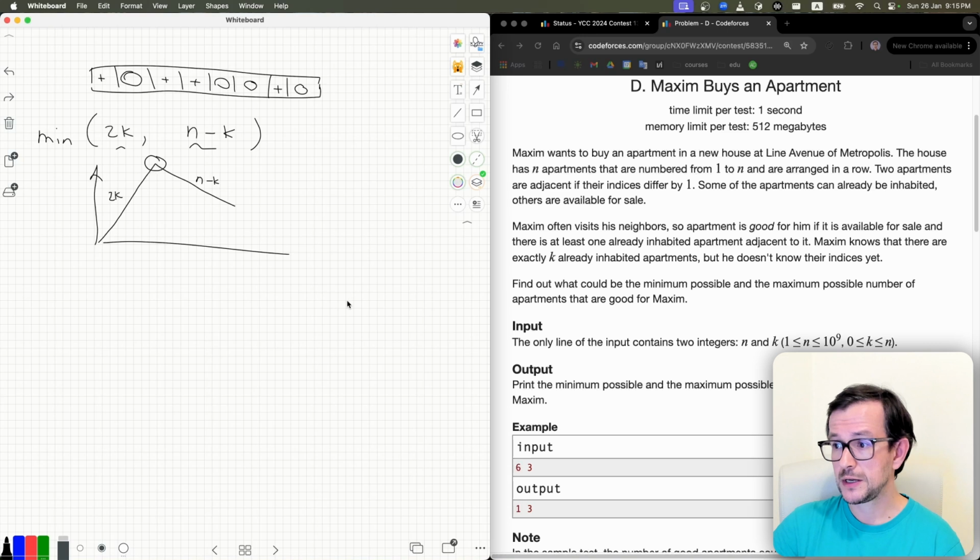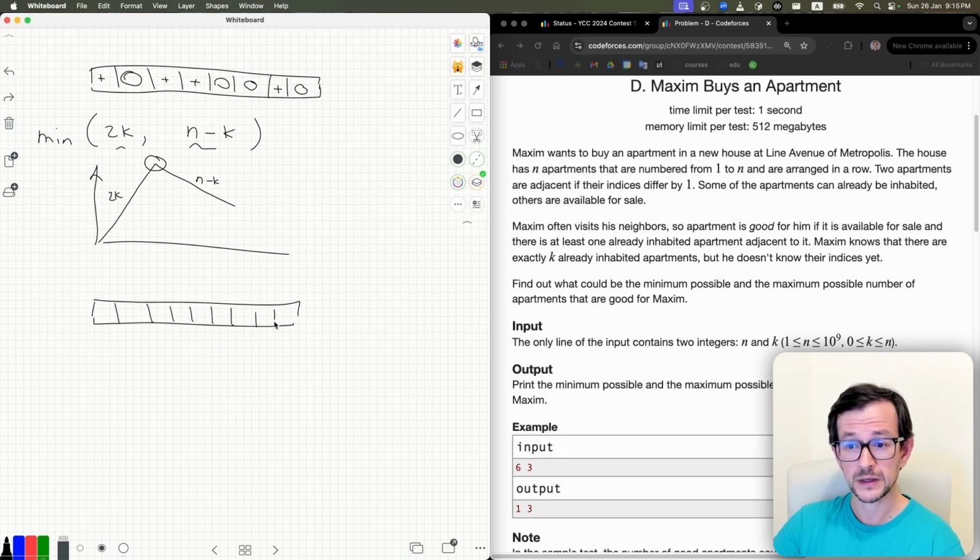For the first question, it's a little bit more tricky, surprisingly. We want to find the minimal number of good apartments. It looks like this number is always 1, because we can put all the occupants here, so this is the only good apartment. When you see something like this, you think, why is it always 1? Can it be not 1? No, we can always make it at most 1, but can it be less than 1? It actually turns out it's possible to have 0 good apartments.